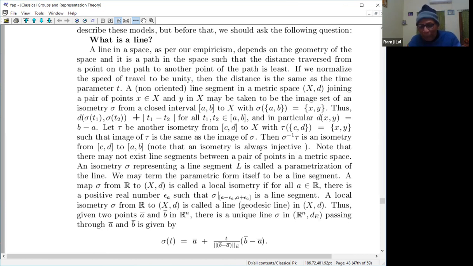जैसे उन्होंने plane में देखा, plane में geometry को देखा, तो it depends on the geometry of the space, and it is a path in the space such that the distance traversed from a point on the path to another point of the path is least. So this is the kind of concept of geodesic that way.